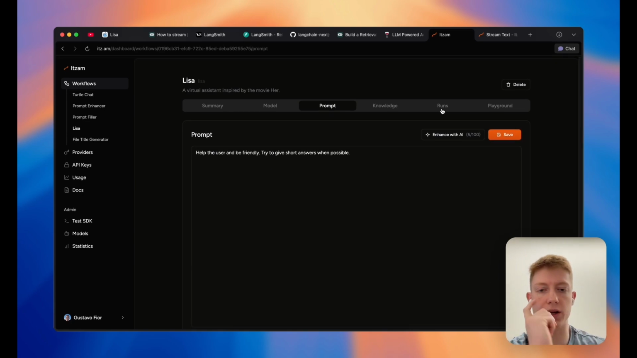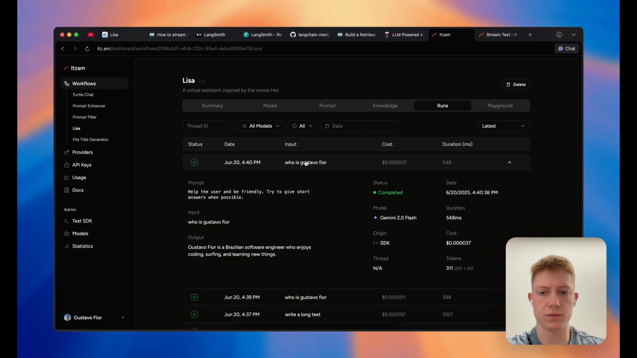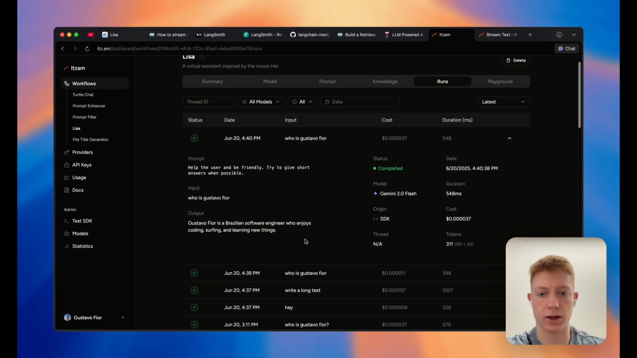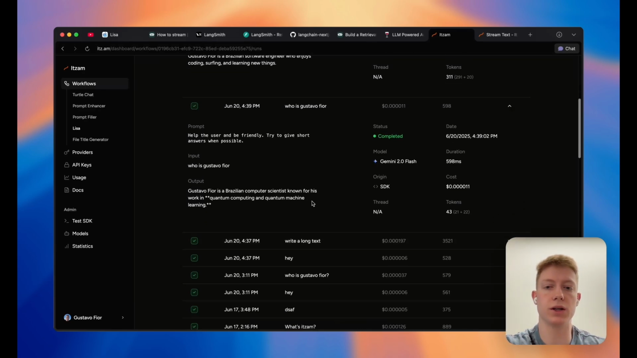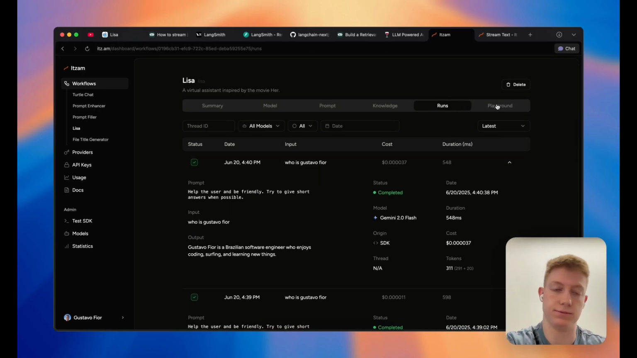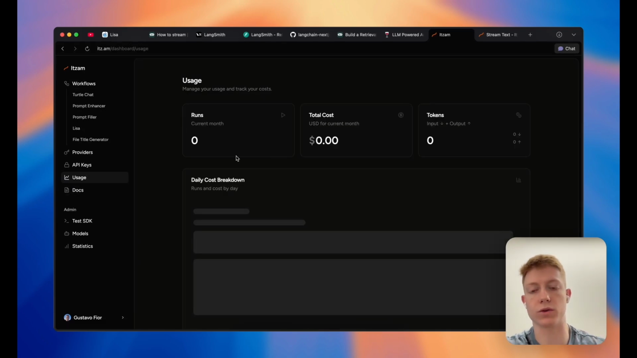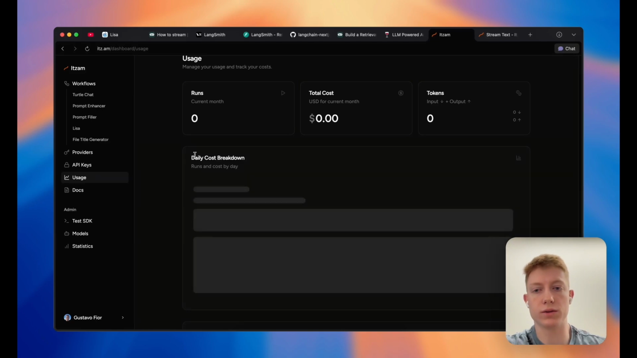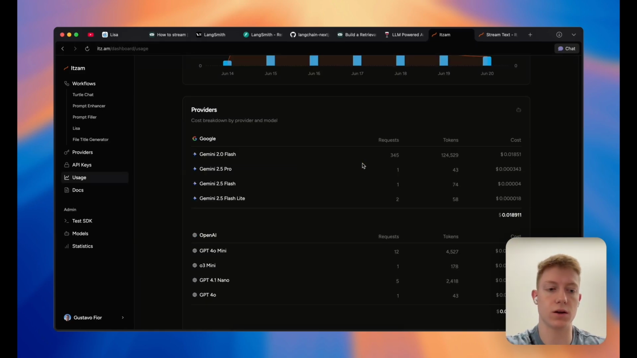So if I hop over here, I can already see this question, who is Gustavo Fior, right here. Then I can see the other ones. You can also use your playground to test your workflow. And you can also track your usage to see how your costs are increasing, what workflows are spending more, and in which models you're spending, all of that stuff.